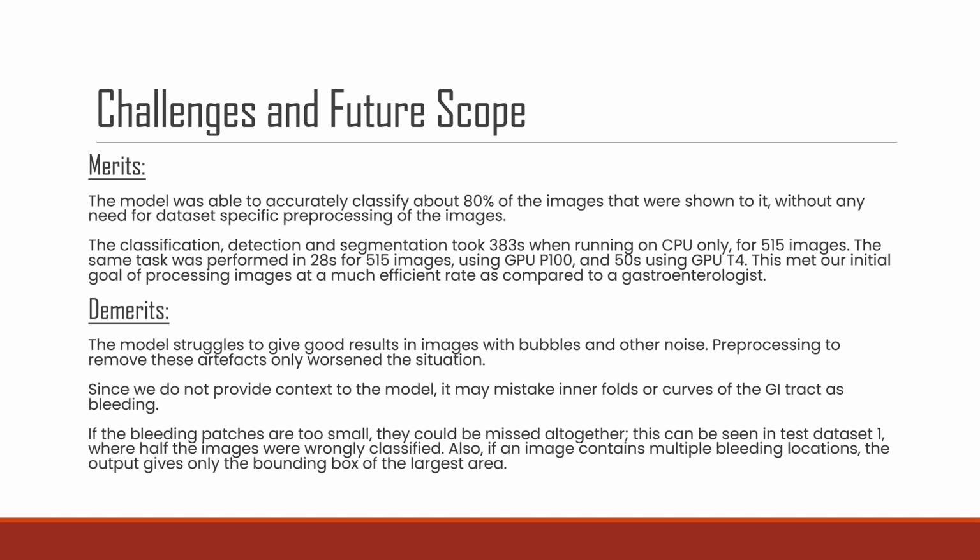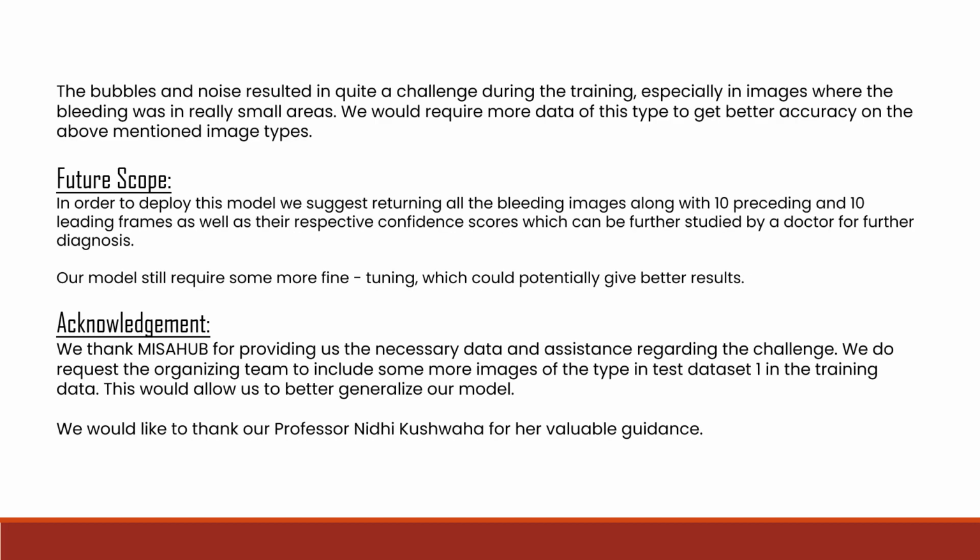Also, if an image contains multiple bleeding locations, the output gives only the bounding box of the largest area. The bubbles and noise resulted in quite a challenge during the training, especially in images where the bleeding was in really small areas. We would require more data of this type to get better accuracy on the above-mentioned image types. Now we will discuss the future scope of our model.